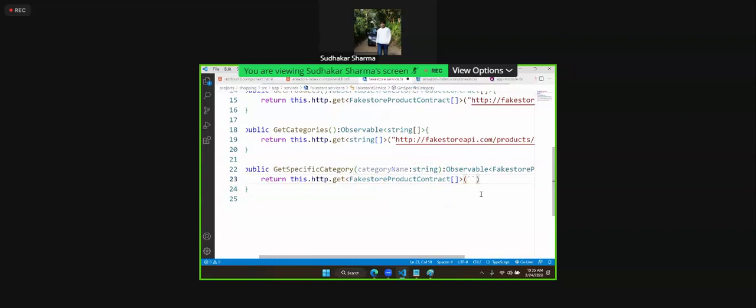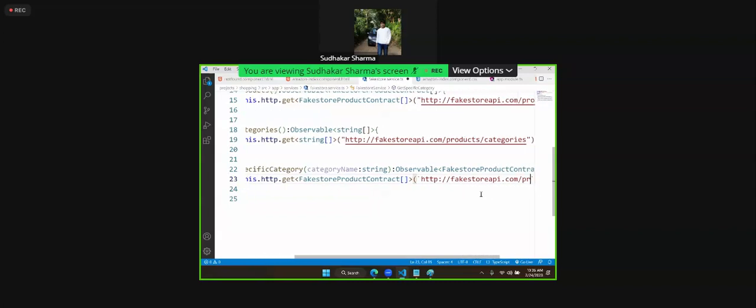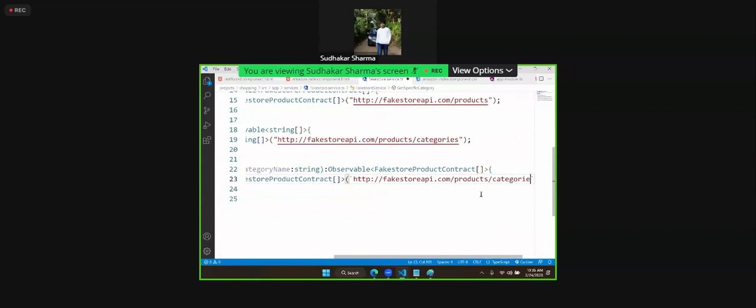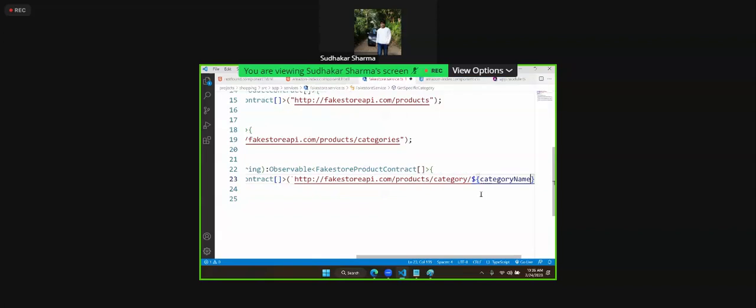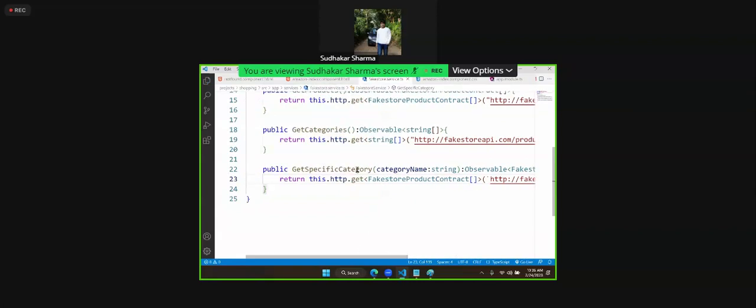Into that now we will pass like this. Here we will put a backtick. What is it? http ://. So fake store, we have fake store api.com / products / category / category name. Category name is coming from the name you passed, right? Category name parameter we are using. Understood? That means there is a service method called get specific category. Into that you pass the category name. It will return only those categories.